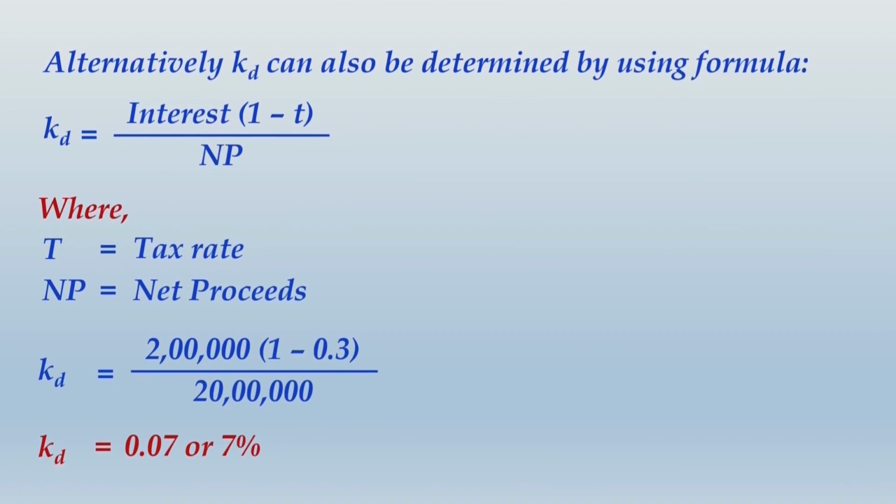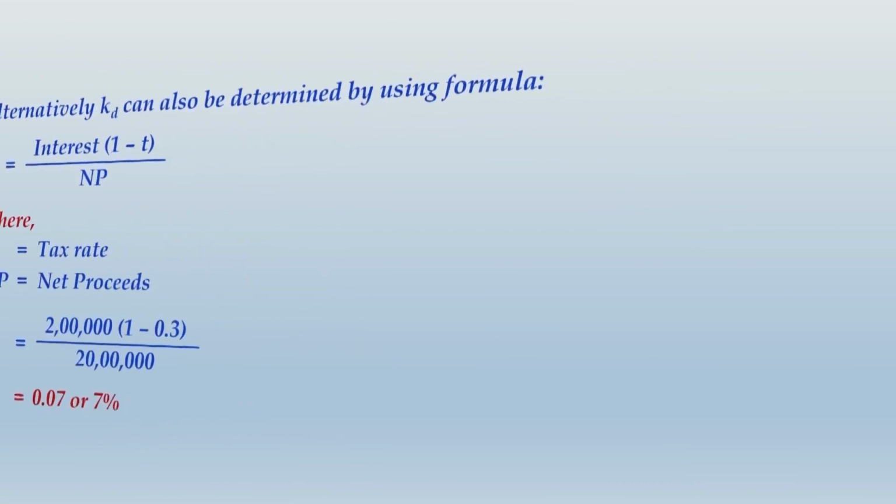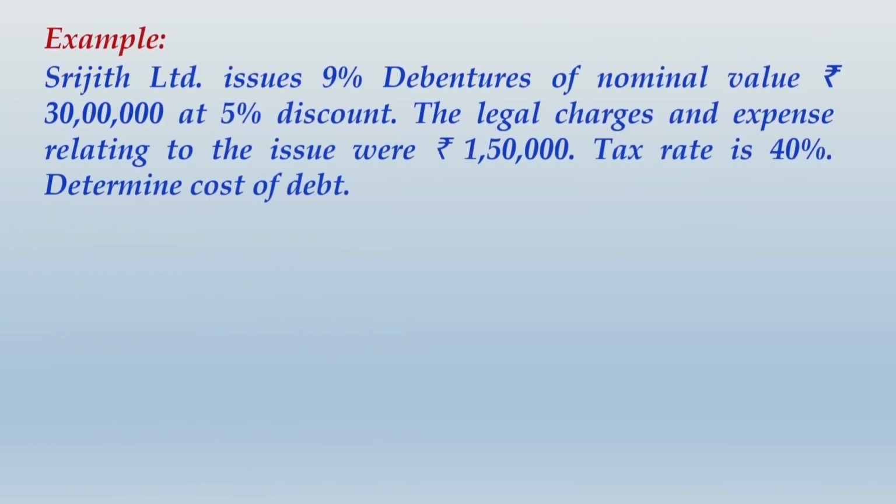What is appearing on screen you must have written already. Let us move ahead and take up the next example, and in this example, look at what is given. Srijit Limited issues 9% debentures of nominal value rupees 30 lakhs at 5% discount. The legal charges and expenses relating to the issue were rupees 1,50,000. Tax rate is 40%. Determine cost of debt.